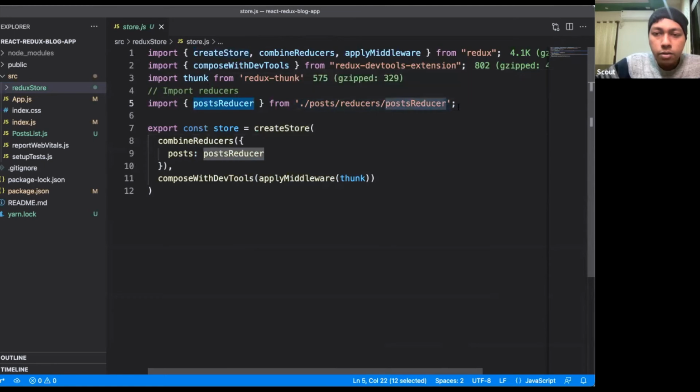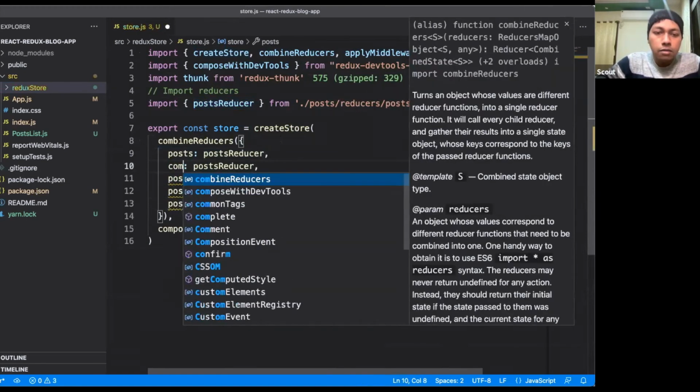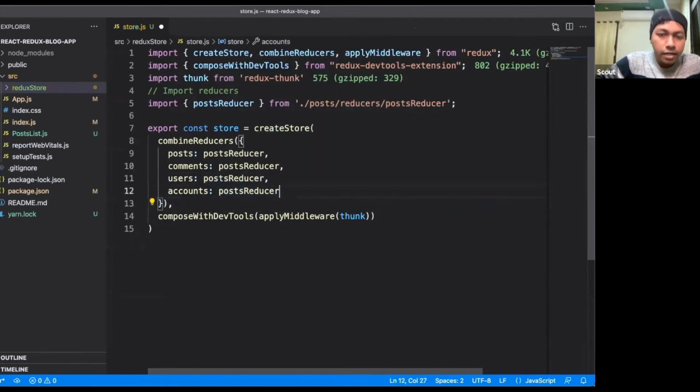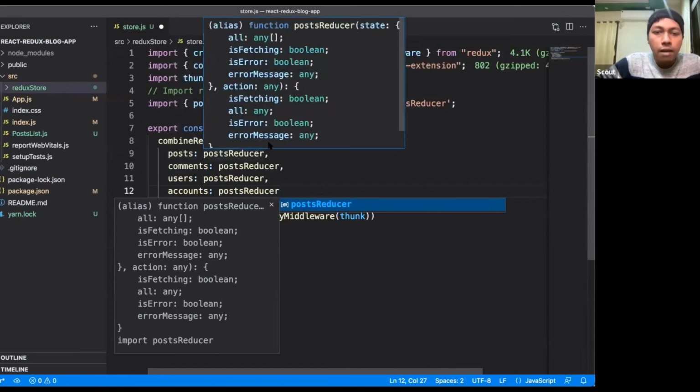We have created one reducer. A reducer is something like, in your application, it can be a module, it can be a real world entity. Inside this createStore method, we have used combineReducers to combine multiple reducers together inside our application state. Right now we have this post reducer. We can have reducers like comments, users, accounts, something like that. The right hand side value will change accordingly.